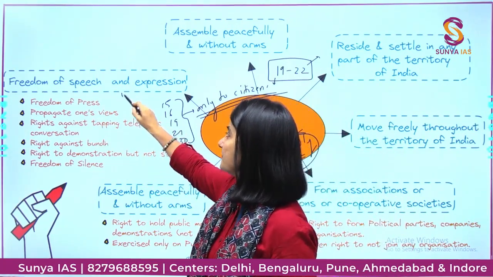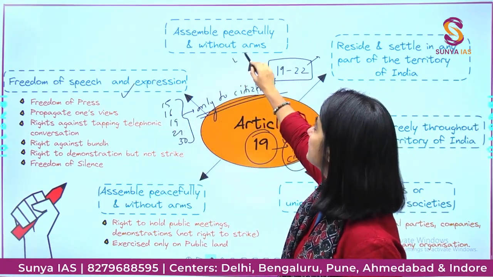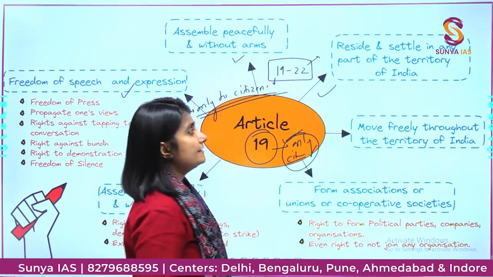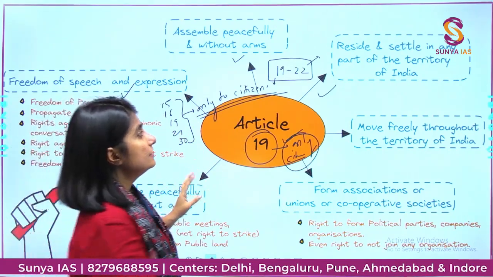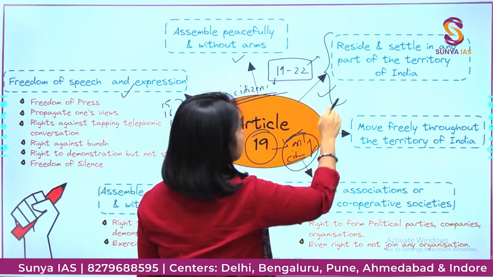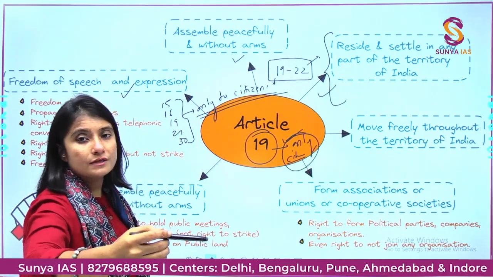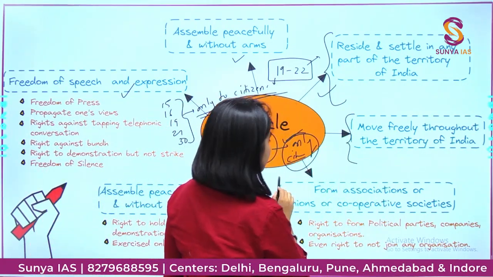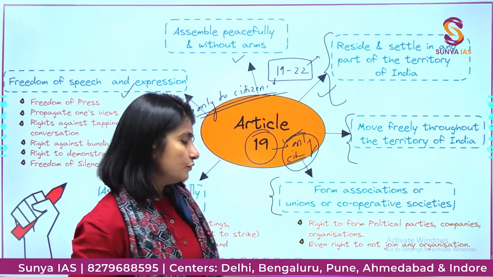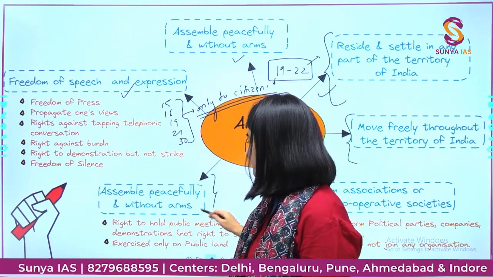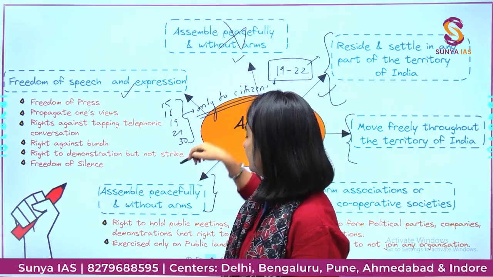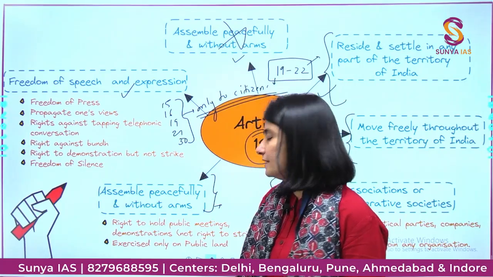Freedom of speech and expression, assemble peacefully and without arms, reside and settle in any part of the territory. So here you will see oneness throughout the country. Also, move freely throughout the territory of India. Form associations or unions. And assemble peacefully. Okay, we have written it there. But here we have the text.